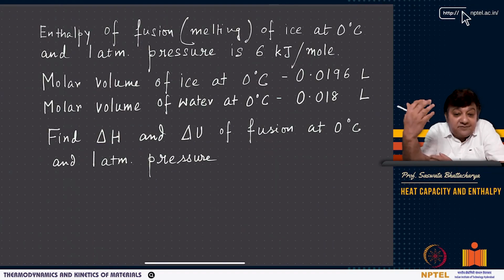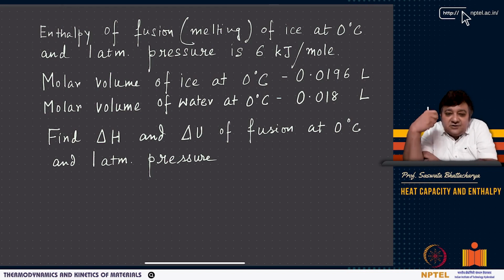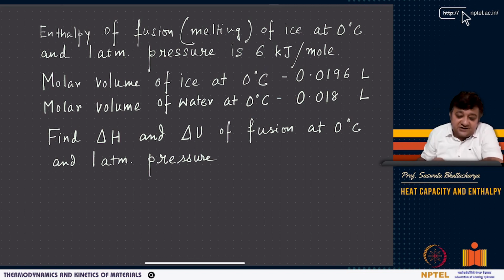Now let us look at a problem, because enthalpy is something very interesting in a constant pressure process. Many times, when we express heat of reaction or heat of change of phase, say from solid to liquid or liquid to solid or solid to gas or liquid to gas, and such processes like evaporation, condensation, solidification, melting, we will use delta H. We also use delta U if the processes are at constant volume. Otherwise, at constant pressure, we will always use enthalpy, right? We call it transformation enthalpy or enthalpy of formation and so on.